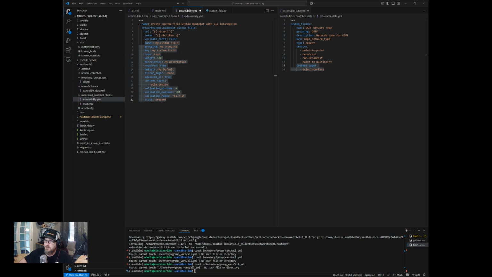So under label, we want to change this to a variable. So I'm going to do item.name for the label. Okay. The group, change that to a variable referencing the group over here, and we'll say item.grouping. That should match up with the key value pair over on the right hand side there in our data.